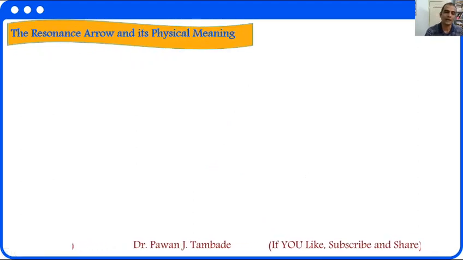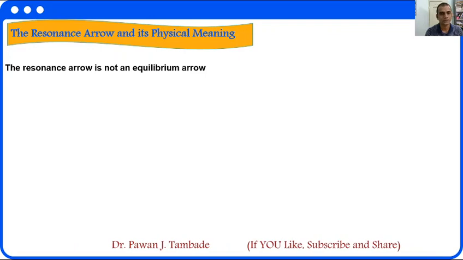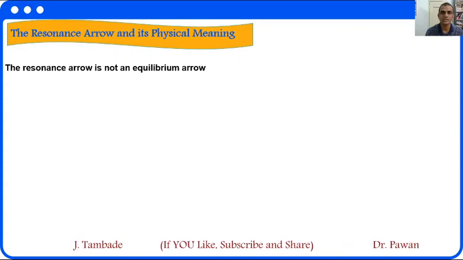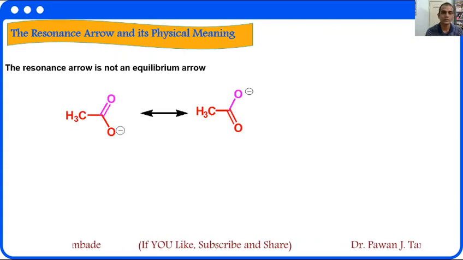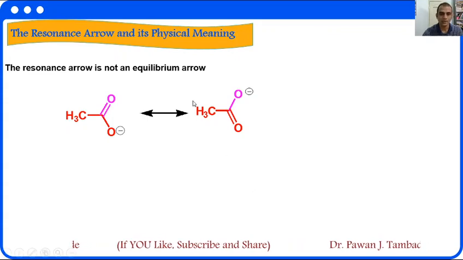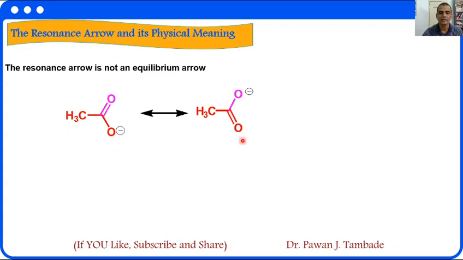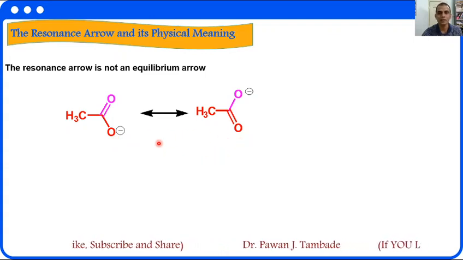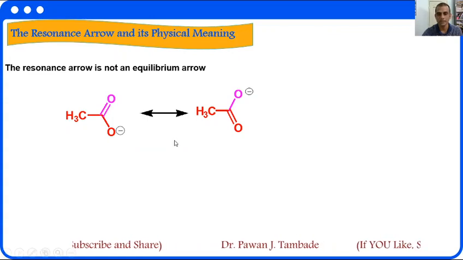The resonance arrow and its physical importance. The resonance arrow is not an equilibrium arrow. They are different from each other. We have seen different arrows in our last video lecture. Now this arrow is called as resonance arrow. And if you look at these two structures, they are resonance structure of each other, which are interconvertible into each other by shifting of electrons.